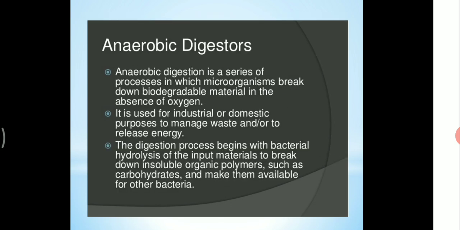And next we are all going to see the anaerobic digester. The anaerobic digester is a series of processes in which microorganisms break down biodegradable materials in the absence of oxygen. It is used for industrial or domestic purposes to manage waste and or to release energy. The digestion process begins with bacterial hydrolysis of the input materials to break down insoluble organic polymers such as carbohydrates and make them available for other bacteria.